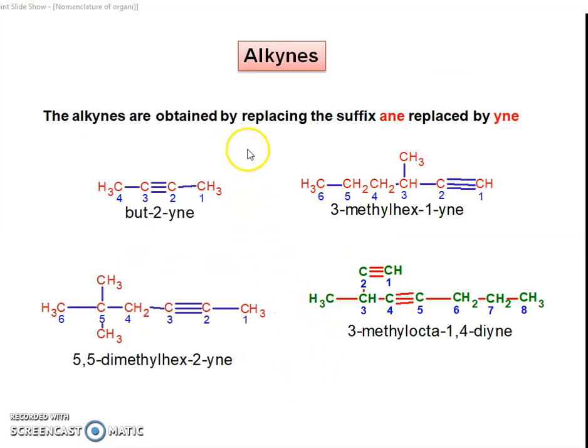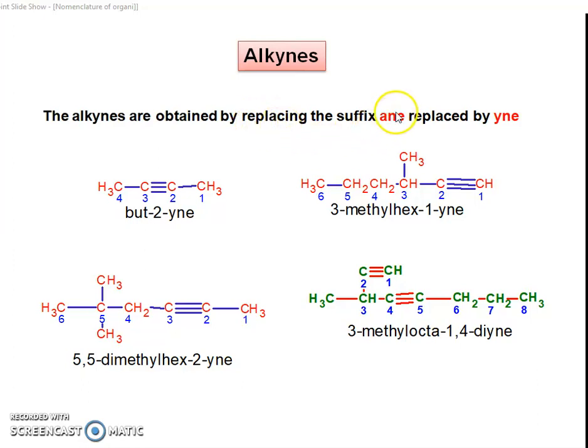Then the next part, we see the IUPAC names of alkyne molecules. You know that alkynes have a carbon-carbon triple bond. Alkynes are given IUPAC names similar to alkenes.